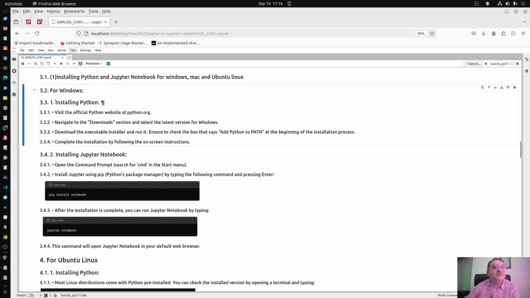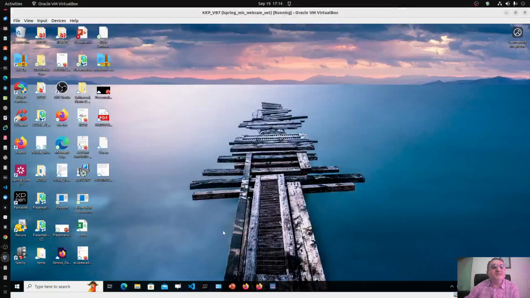First thing is installing Python on Windows. Here it says to go to the official website python.org and navigate to the downloads section, then download the executable installer and run it. That is the standard way of installing any software on Windows: we download one exe file and install it. So let us open it. Let me minimize this. Now this is Windows. Let me open python.org.